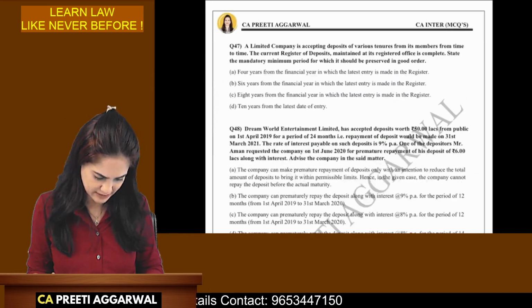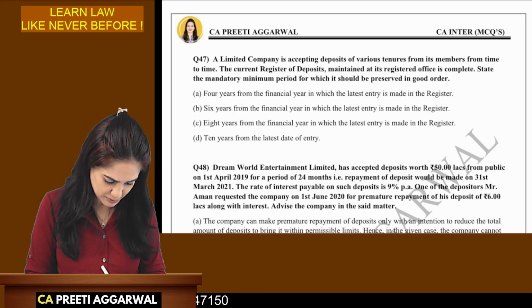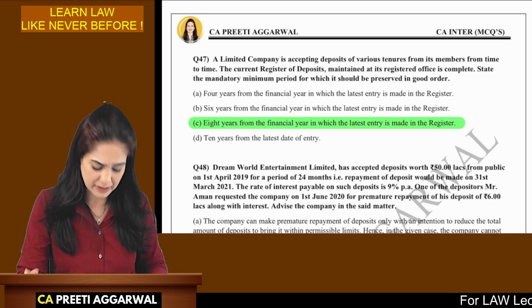Next, I have highlighted this question. The register must be maintained within 8 years from the date the latest entry was made. Again, a simple direct question.